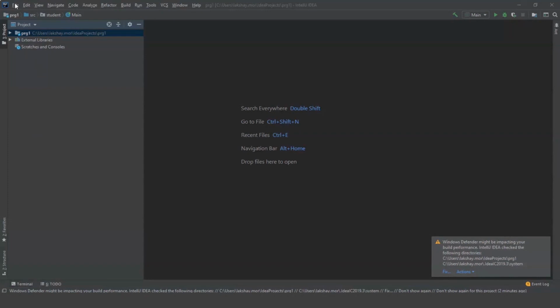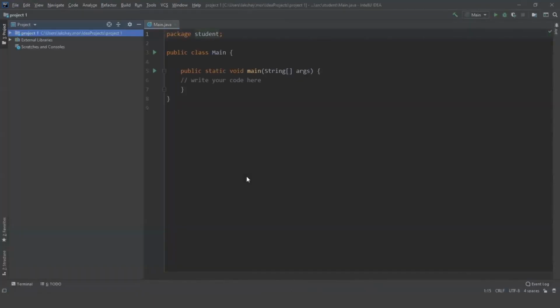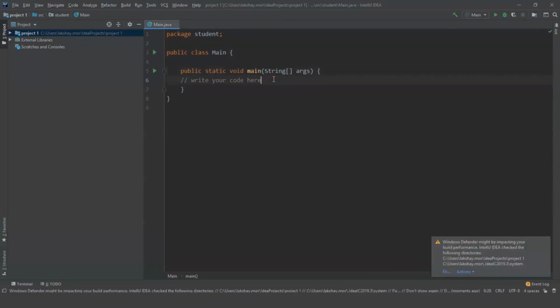So let's create a new project. Let's name it project 1 and finish. There we go, we have a new project. We have a class with main and we have a main function. So the code that we write should always be written in the main function.